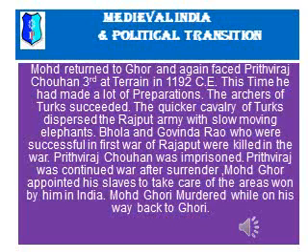And this time he had made a lot of preparation. The archers of Turks succeeded. The quick cavalry of Turks dispersed the Rajput army with its slow-moving elephants. And Bola and Govindaraja, who were successful in the first Tarain war for the Rajputs, were killed in the war.